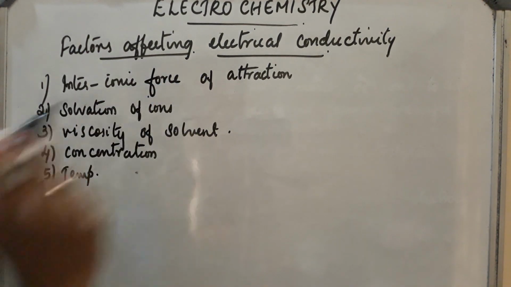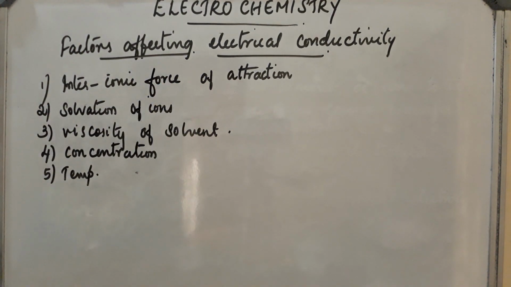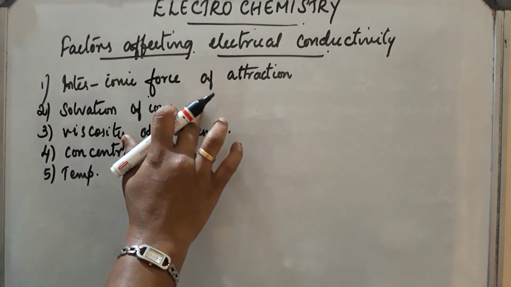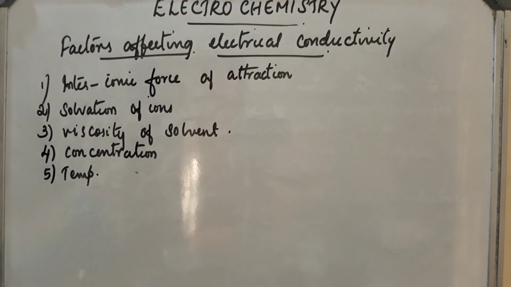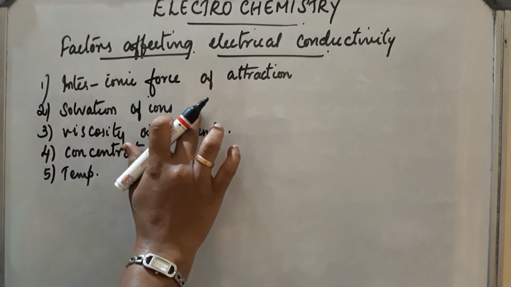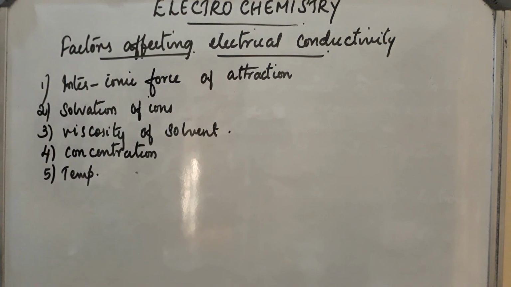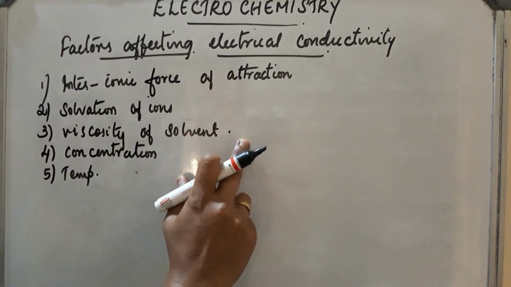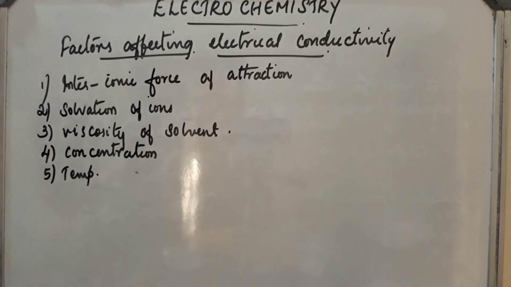Second point is solvation of ions. The stronger the solute-solvent interaction, the higher will be the solvation of ions, so conductivity decreases. Next point, viscosity of solvent. As the viscosity of solvent increases, the solvent-solvent interaction is larger, so the conductivity decreases.